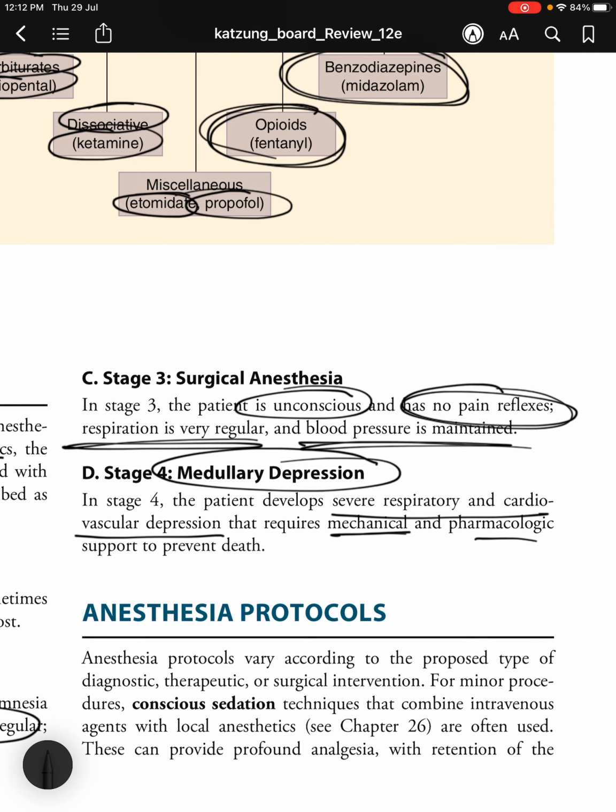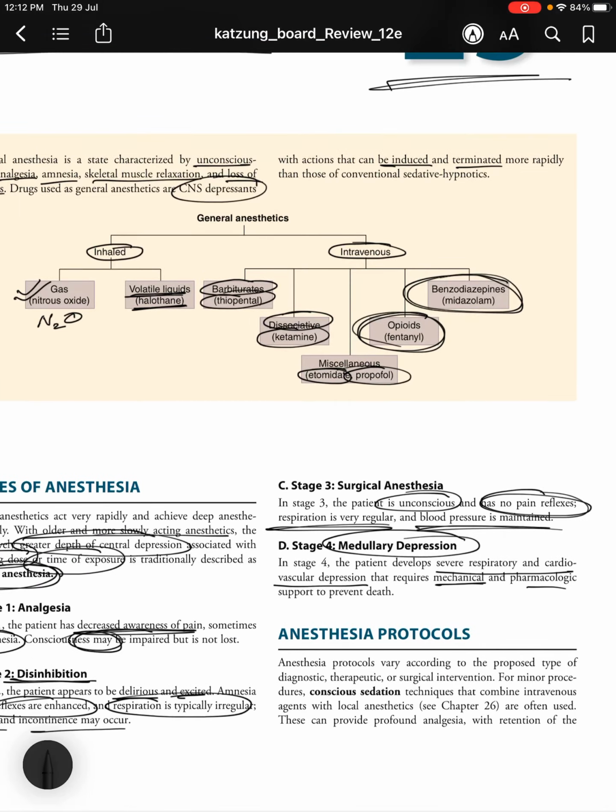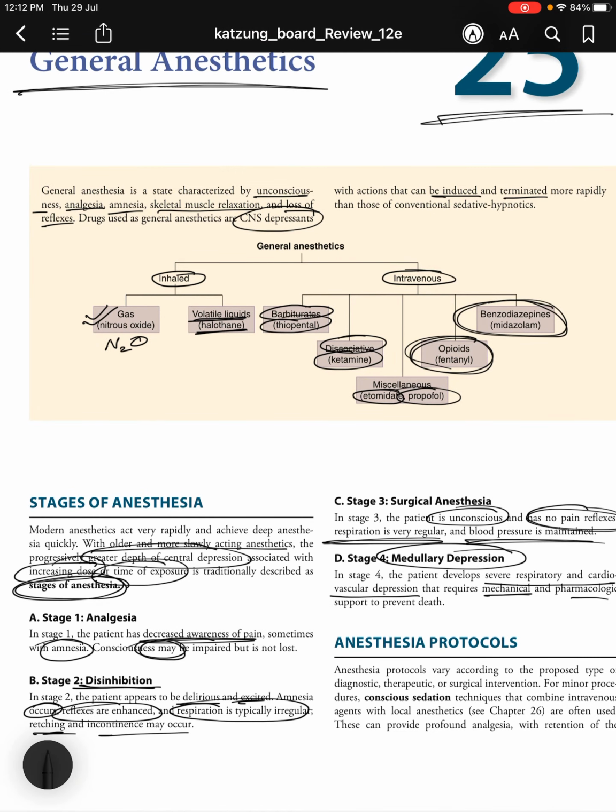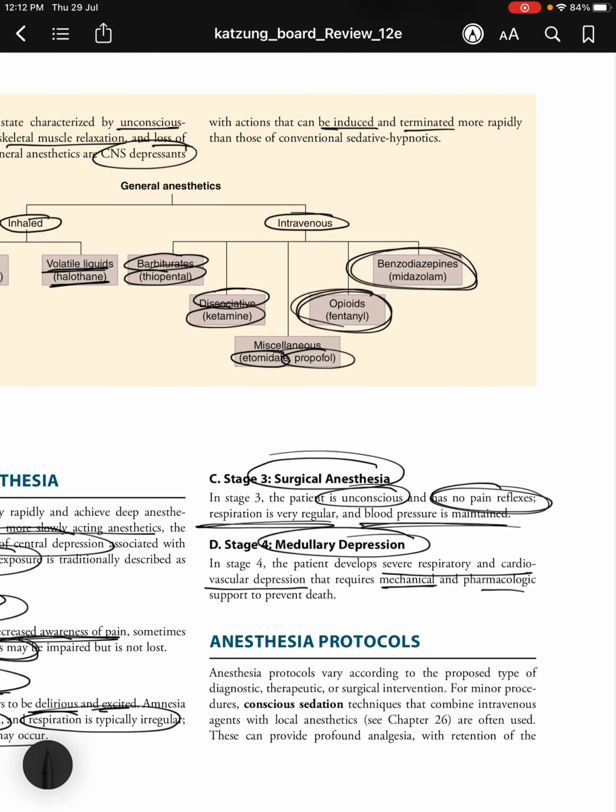So once again, let us review the four basic stages. First, there is analgesia. Then there is disinhibition, in which the person is excited. Then there is surgical anesthesia, wherein the respiratory rate, which was irregular in stage 2, becomes regular, and blood pressure is also maintained. There are no pain reflexes. And stage 4 is medullary depression.